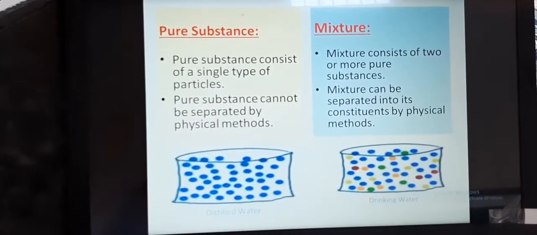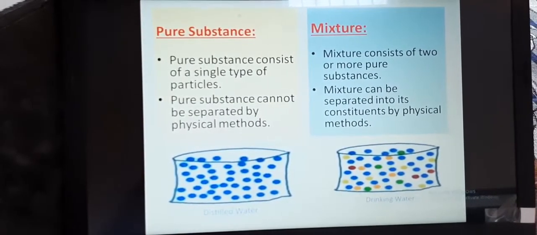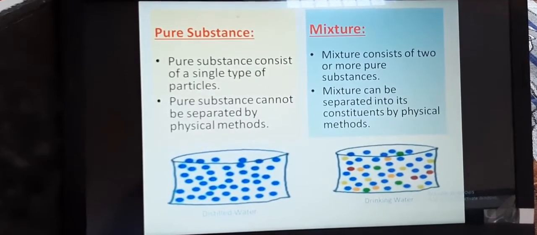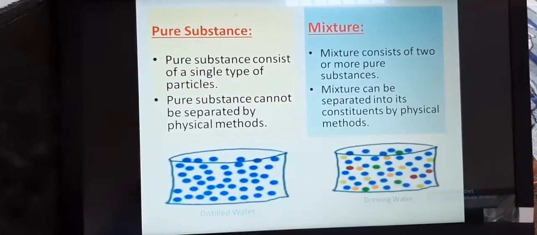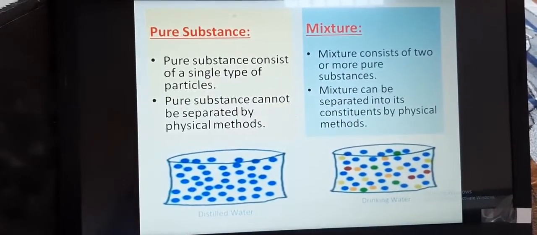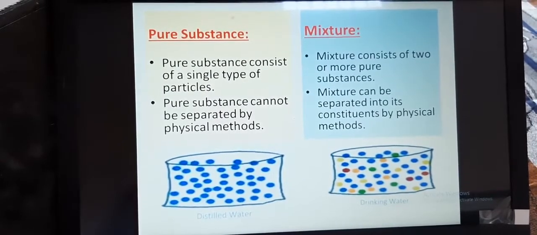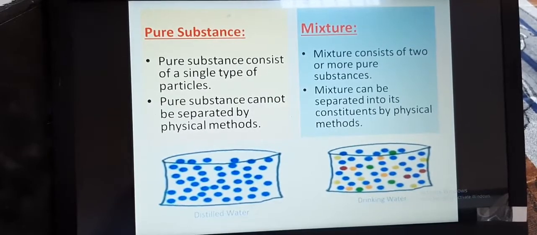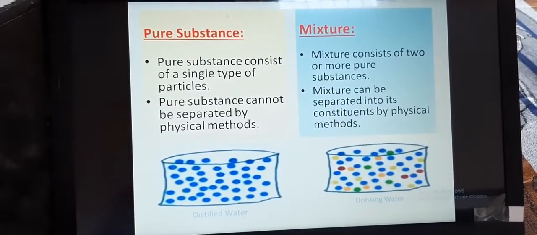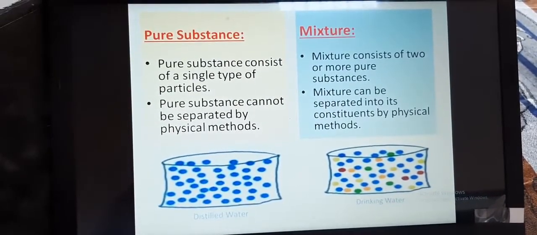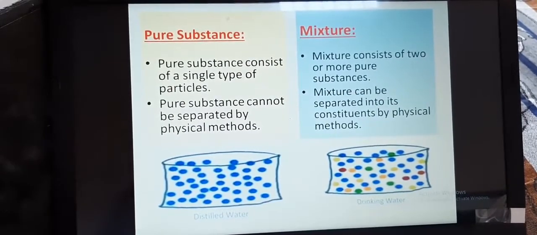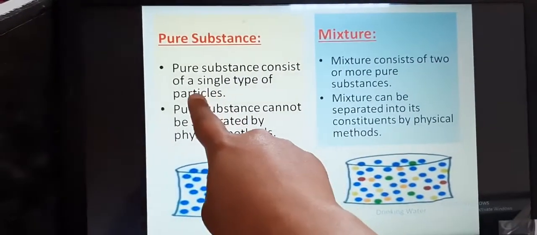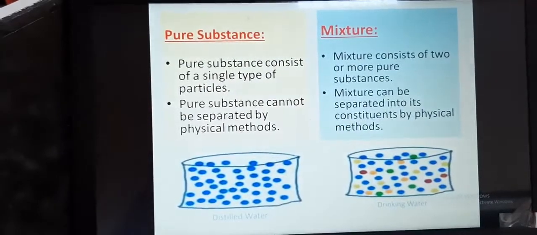Have you ever noticed the word pure written on the packs of consumable items? For a common person, pure means having no adulteration, but when a scientist says that something is pure, it means that all the constituent particles of that substance are the same in their chemical nature. So basically, what is a pure substance? A pure substance is a substance which consists of a single type of particles.